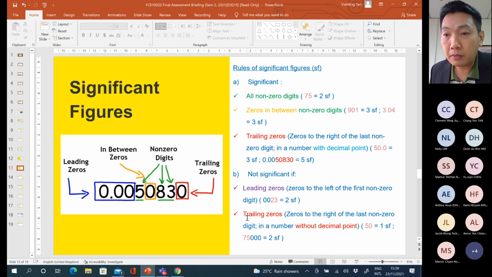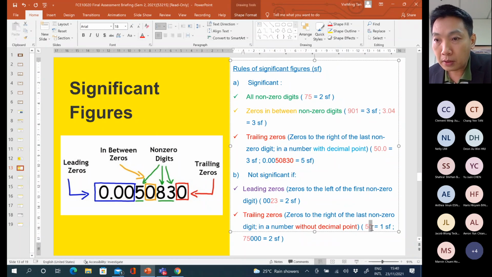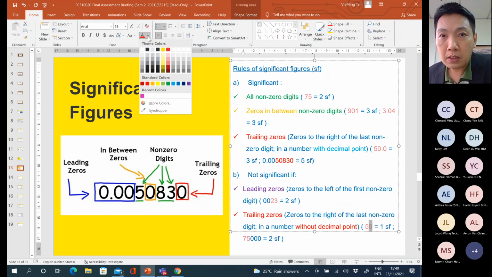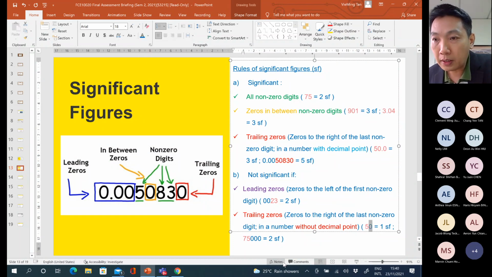Okay, the last one is very tricky, this part. This is the trailing 0, the 0 to the right of the last non-zero digit in a number without a decimal point, like this, 50. After the 0, there is no decimal point. So that means this 0 should not be included as a significant figure. So we only count this 5 only, because after this 0, there is no decimal point. So for this question, only one significant figure, which is 5.